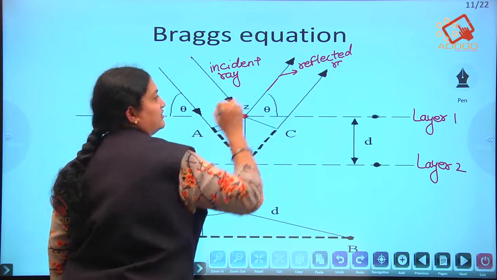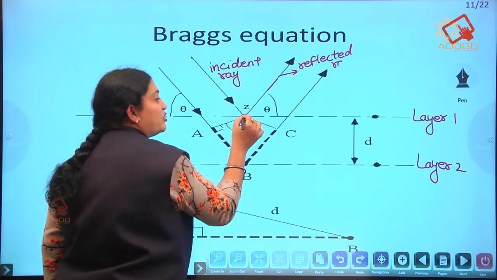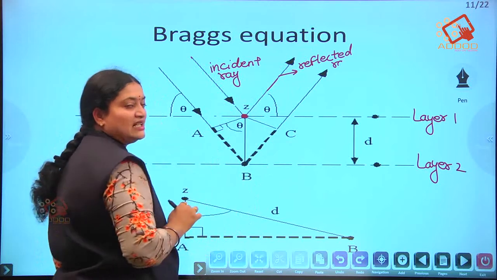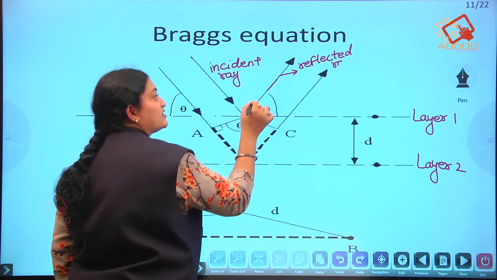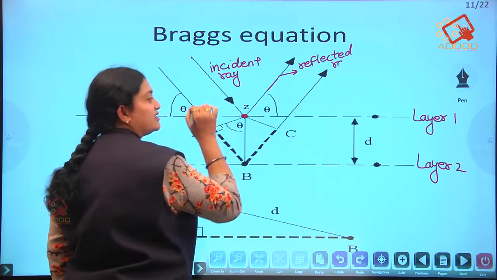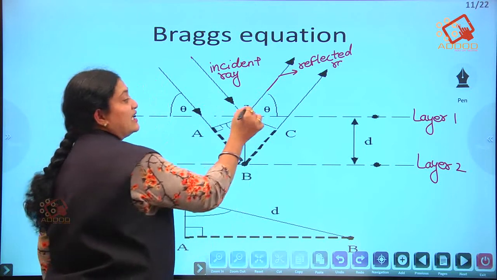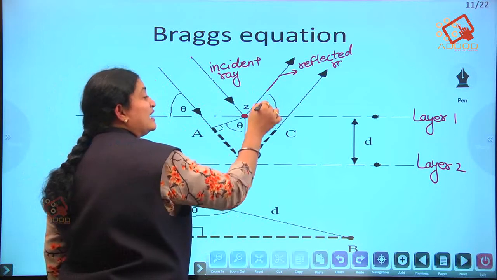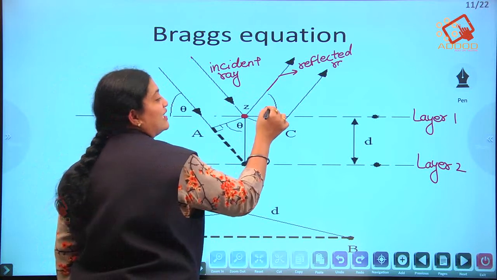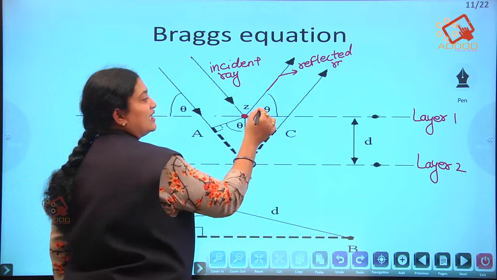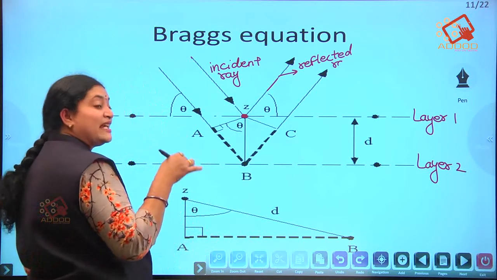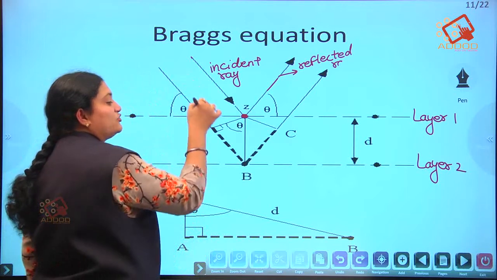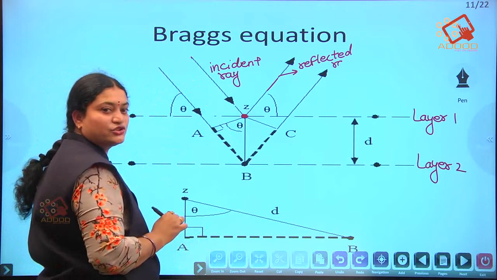The point where the X-ray falls and is reflected is denoted by Z, and the angle is taken as theta. Now the same X-ray is made to fall on layer 2.